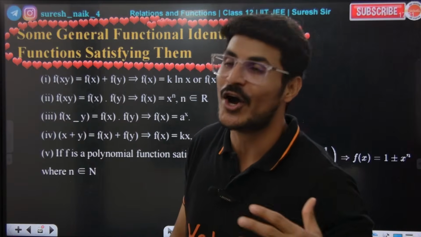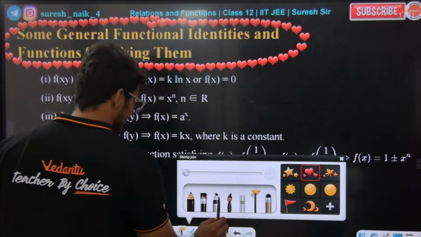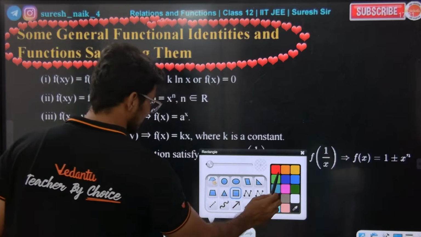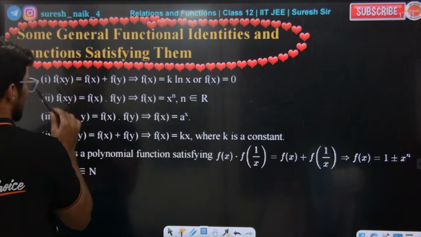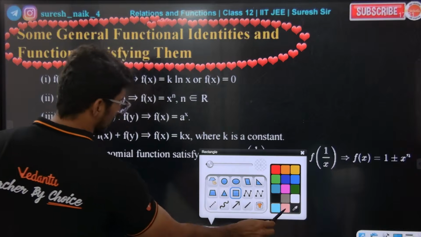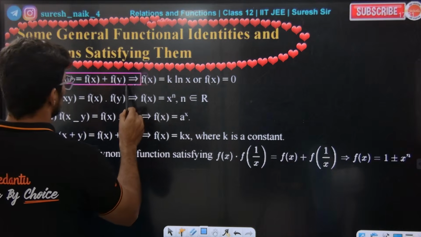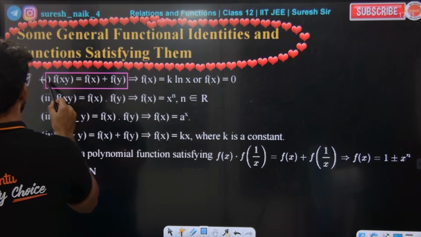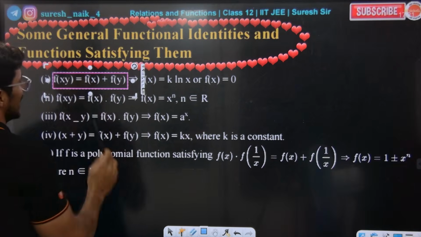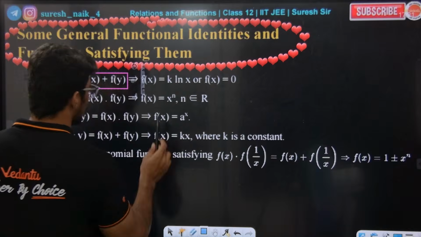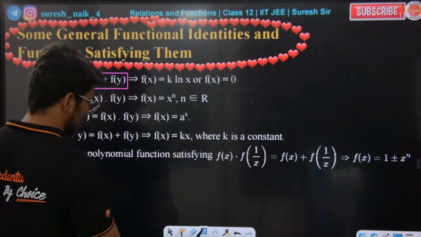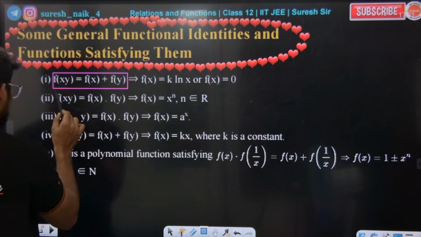Everyone, look at the board. The first one: if f of xy is equal to f of x plus f of y, then you always have to take f of x is equal to k ln x. F of x is equal to what? K ln x.